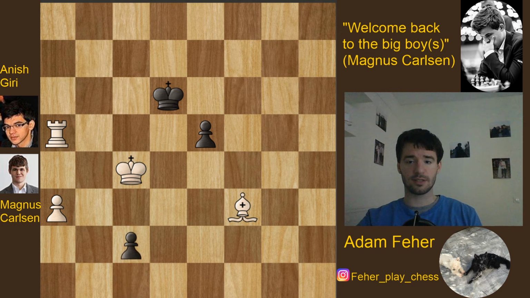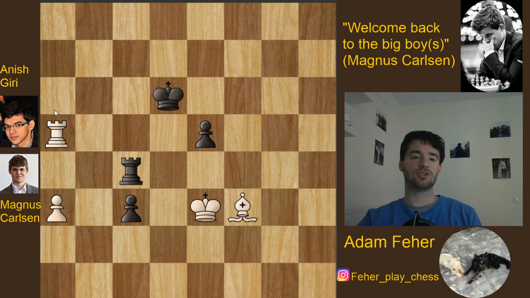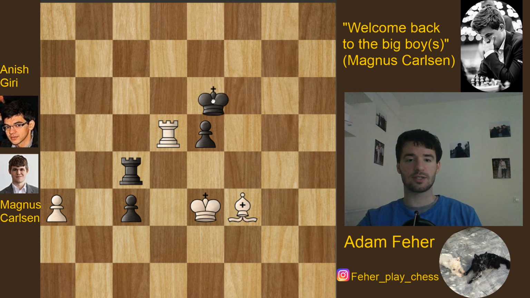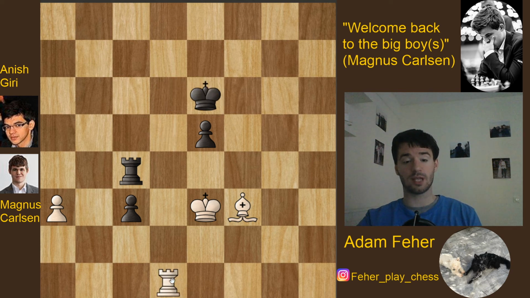So for that reason, king d3 is actually not possible, but you have to also realize that once the rook is on the c file, the previous trick with rook a6 and rook c6 doesn't work anymore because the black rook actually controls the c file. So black now has to play rook d5 check, the king goes somewhere, say e6, and bring the rook back. This is the only way to stop the pawn.